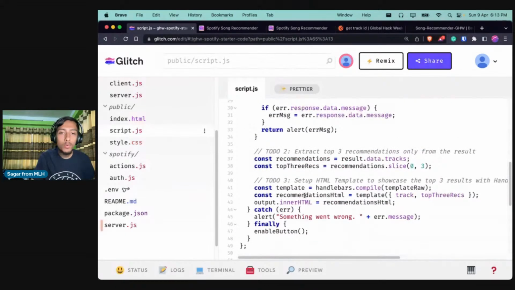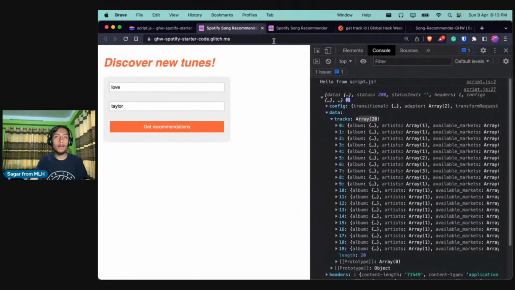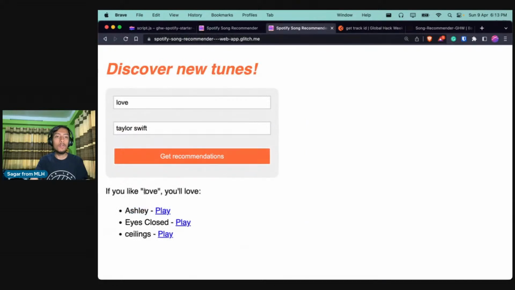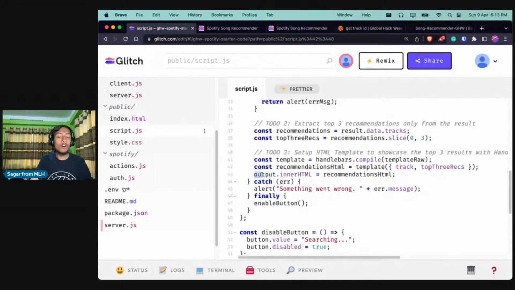We are setting up a variable named recommendationsHTML, and using the template, we are passing the value of the track. This is the track that the user entered, right? The name of the song. We need that name of the song to display here. So if you like love, this is the track the user entered. And whatever we get from the recommendation result, we are passing these two objects, and then we are finally setting the value of output.html to this value.